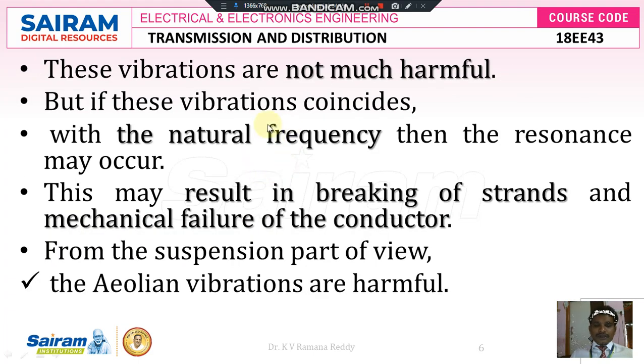So whenever the natural frequency of the conductor connected between the two successive poles is equal to the frequency generated by the A-line vibrations, resonance may occur.